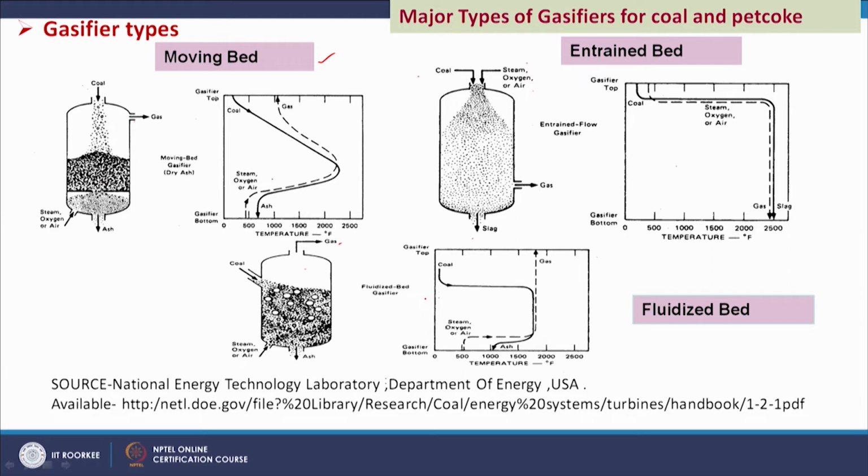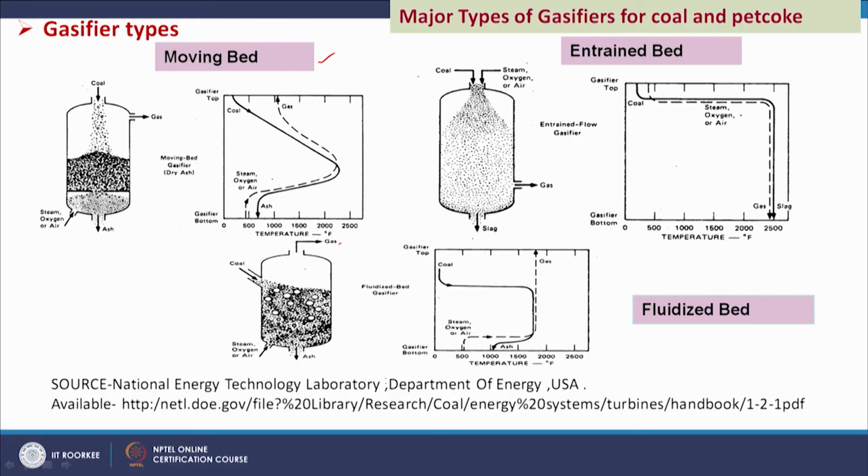The type of gasifier gives a different temperature distribution along the length of the gasifier, and that will also influence the performance of the gasifier. It can also help us decide which type of gasifier will be more suitable for handling what type of feedstock. Like for the entrained bed, throughout the whole length we are getting very high temperature.